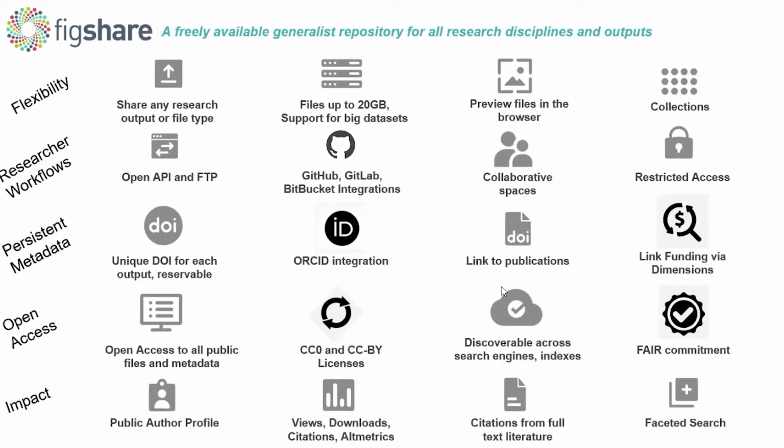It's kind of a busy slide, but I just wanted to show that there are lots of features in Figshare for you to use. Things around flexibility, making the workflow easier to get data into Figshare and prepare it for publication. Lots around metadata and persistent identifiers, things to help with open access, and then ways to track impact, reporting, and see how your research is being used. But you don't need to use or know about all of these things to start sharing data on Figshare. It's very easy to just share away.